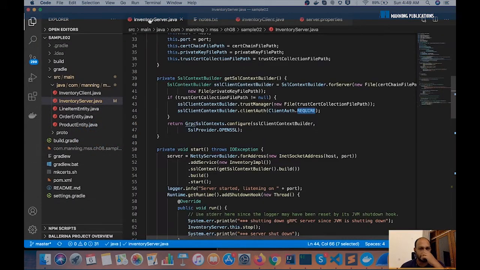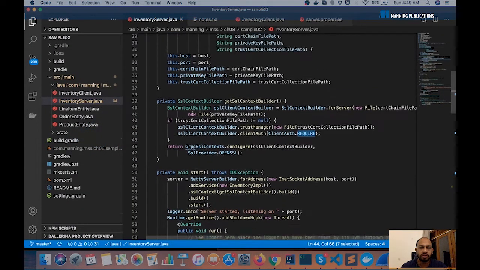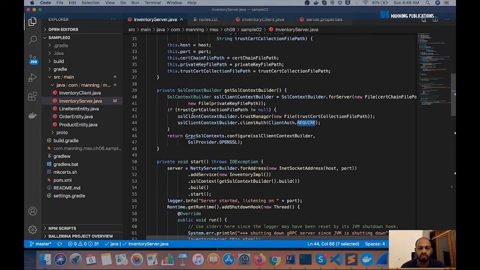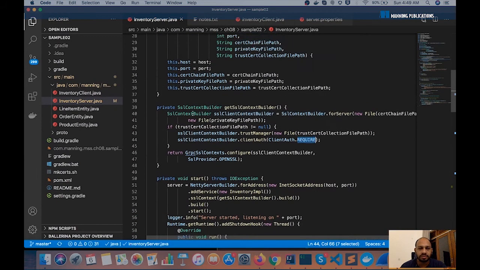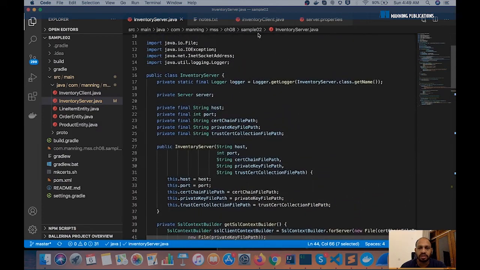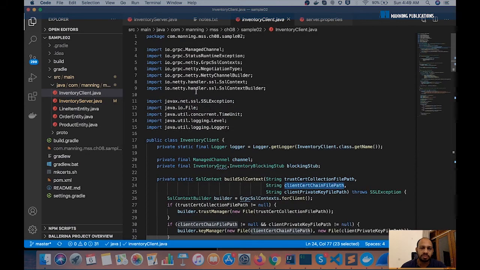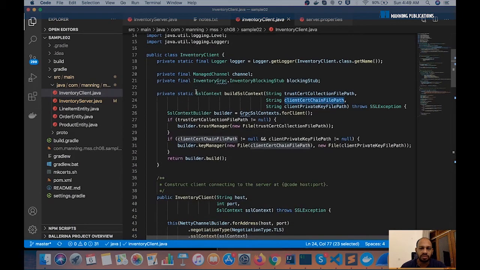If you quickly look at the code, again these samples are on GitHub. You can go and have a look at them. This is the inventory client class. As I mentioned before, the samples are in Java. If you're familiar with Java, you can understand them, but you don't really need any Java knowledge to run these examples.